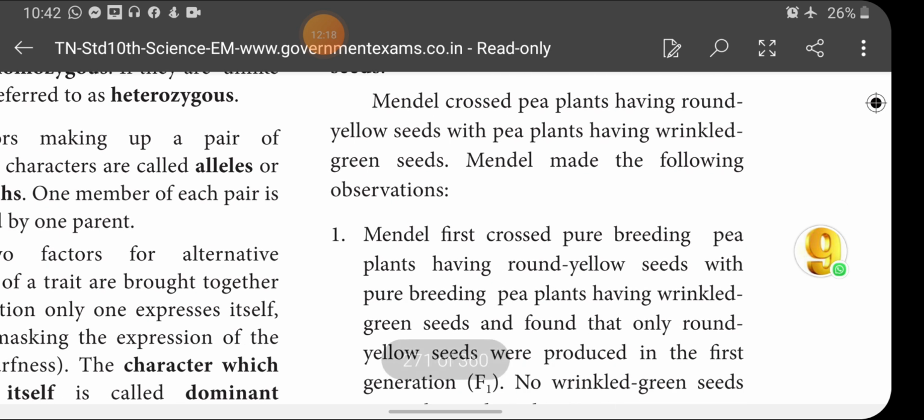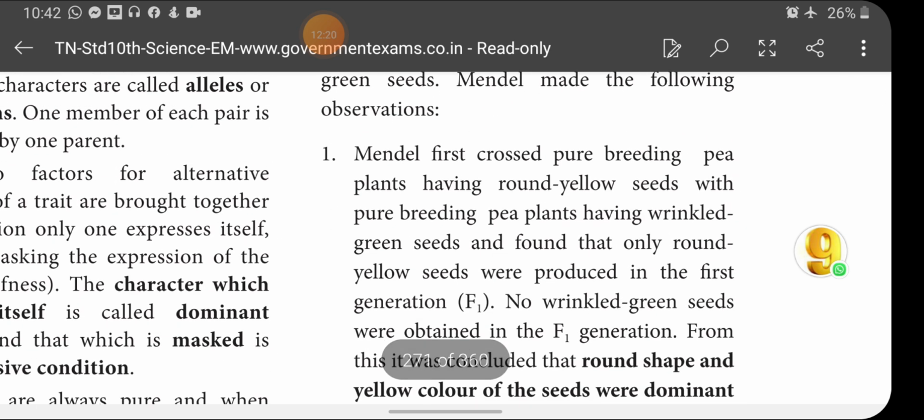Then Mendel made the following observation. Mendel first crossed pure breeding pea plants having round yellow seed with pure breeding pea plants having wrinkled green seeds and found that only round yellow seeds were produced in the first generation.